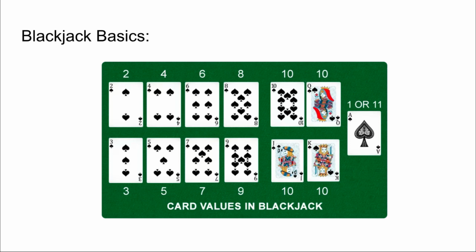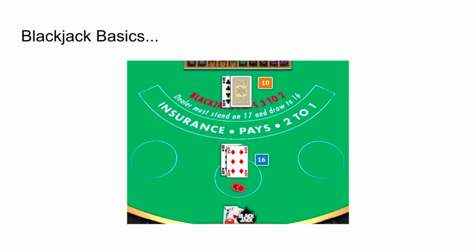And the aim here is to get a sum of cards that is closer to 21 than the dealer without going over 21. In the example above, the player is showing a sum of 16 and the dealer is showing a 10. If we hit, we will be dealt another card and our sum may get closer to 21. However, hitting would also increase our chances of busting or going over 21. If this happens, we automatically lose the hand.